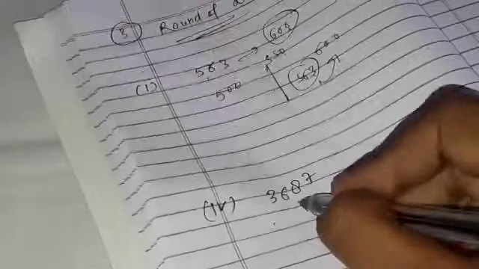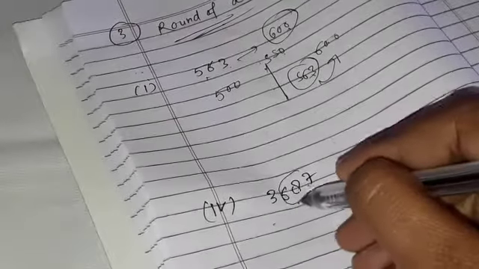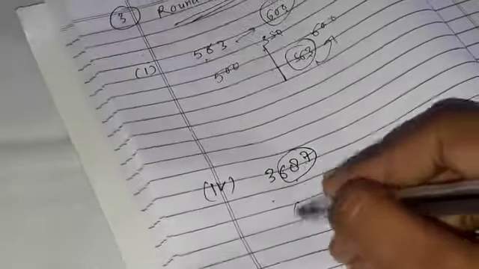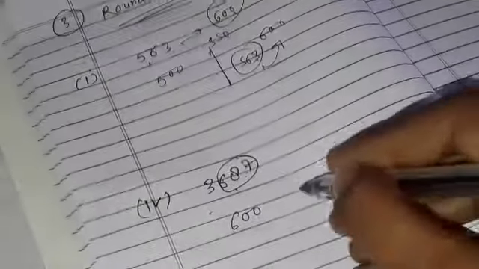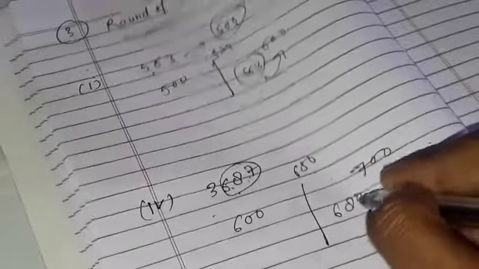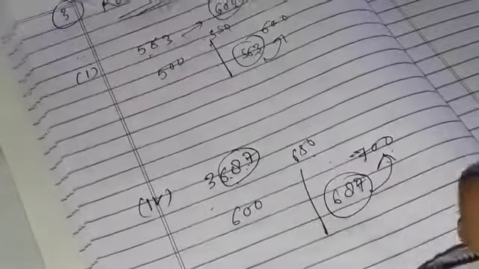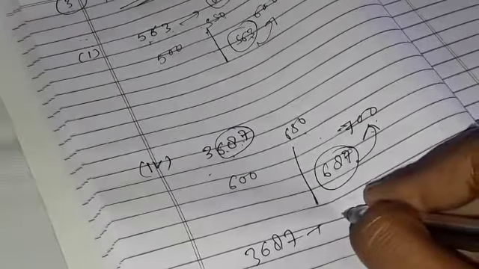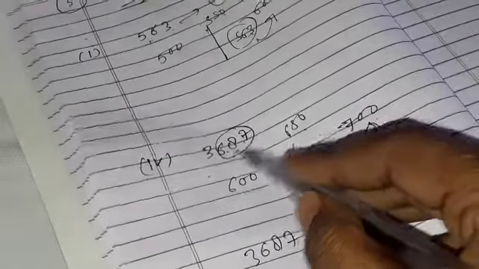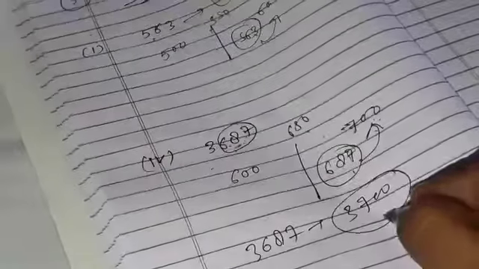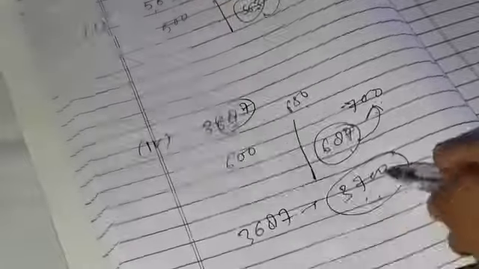So class, as I told you, for nearest 100 you only concentrate on ones, tens and 100 place. So 687 is your number, so definitely it belongs between 600 and 700, and 650 is your half, and this is 687, so definitely it belongs to 700. So 3687 means 3, and in the place of 687 we put 700. So 3700 is your nearest 100.